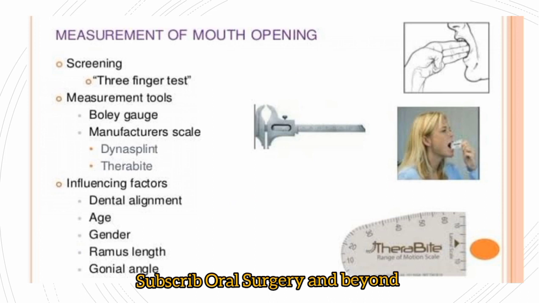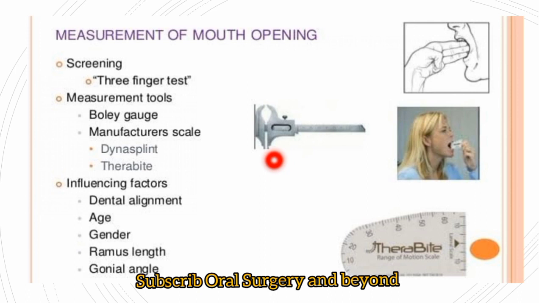If the patient is not able to put 3 fingers in and the mouth opening is less than this, we can say the patient is having trismus. During trismus, the muscles of mastication on both sides, particularly on the site of surgery, are tender in the region of the masseter and temporalis muscles.